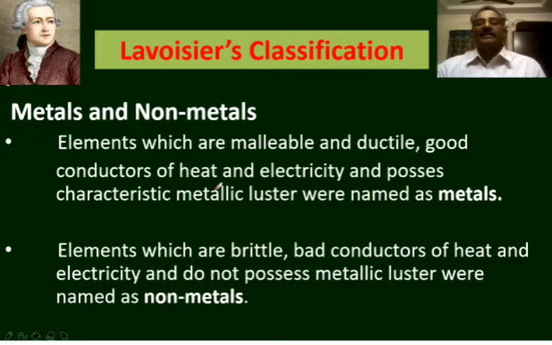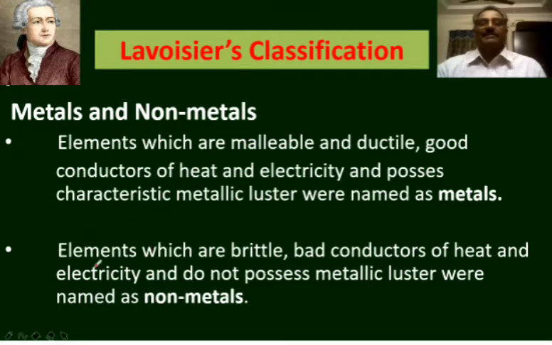Good conductors of heat and electricity allow heat and electricity to pass through them, and possessing metallic luster, that is shining. The elements possessing these properties are grouped as metals.